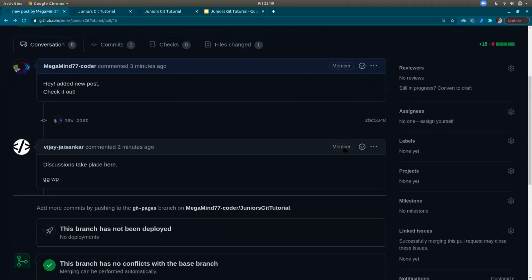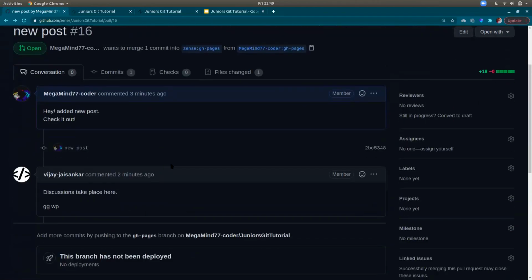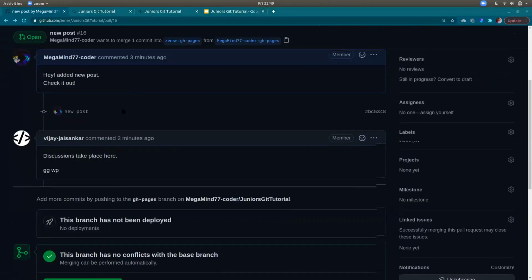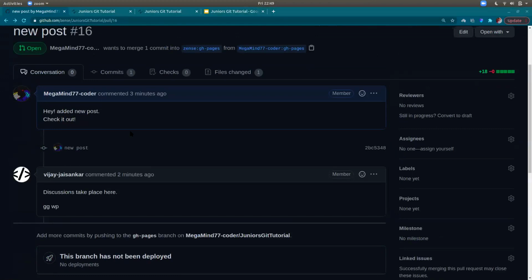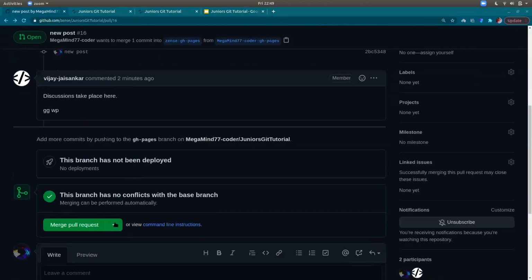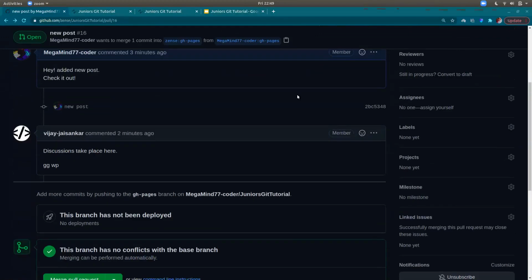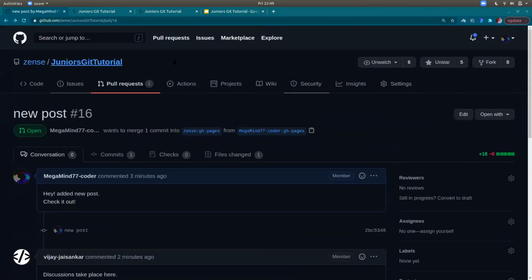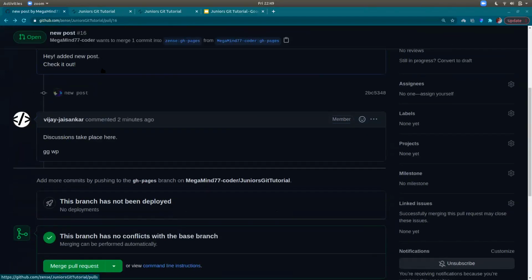Then the owner of the repository would just comment on this pull request if he wants changes. We will not get into that right now, but if he likes the changes you want to make onto his repository, he would just merge this pull request. So Vijay, you could merge this pull request and we could show them how the changes would now be shown on the website. Yeah, okay. Yeah, there you go.